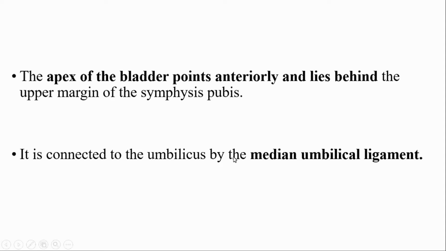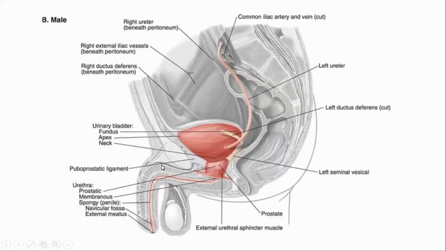It is connected to the umbilicus by the median umbilical ligament, which is the remnant of the urachus. So the apex of the urinary bladder is connected with the umbilicus via the median umbilical ligament.